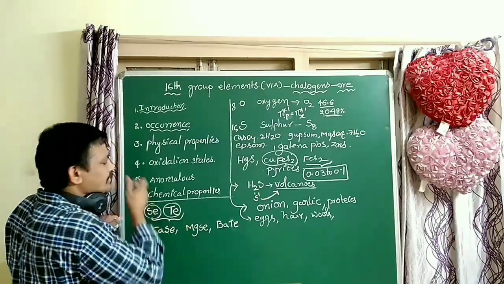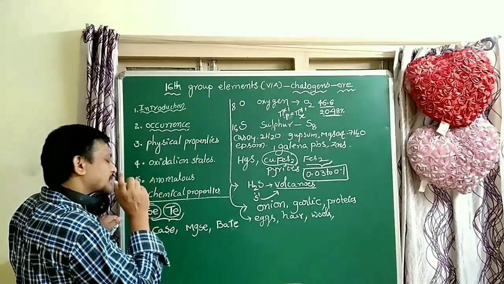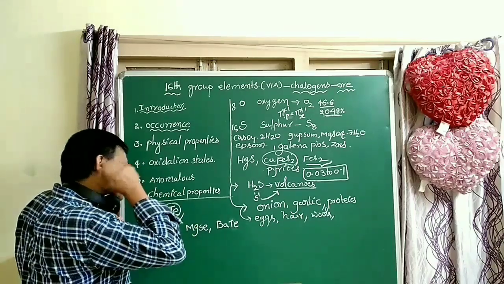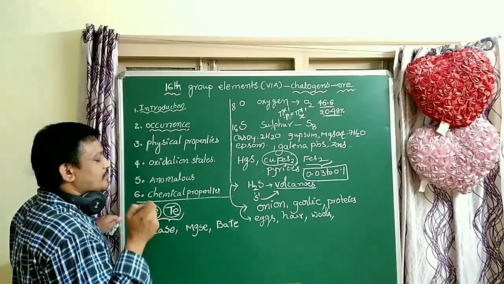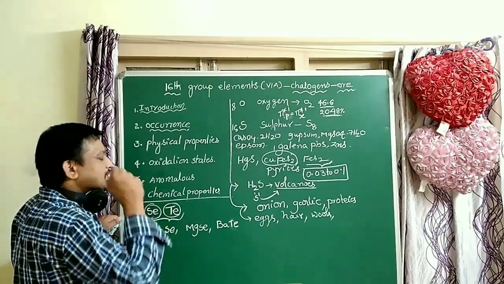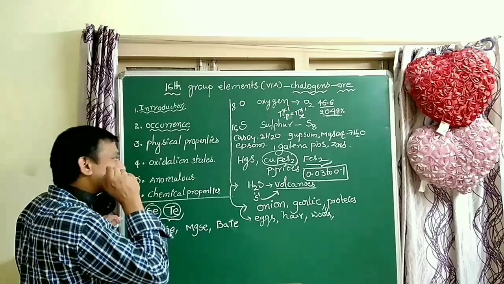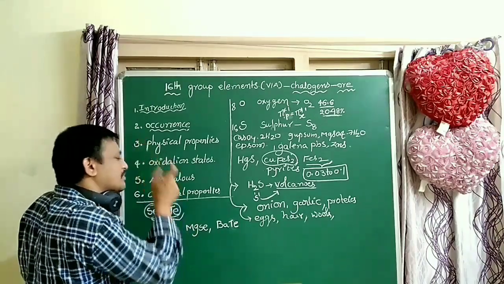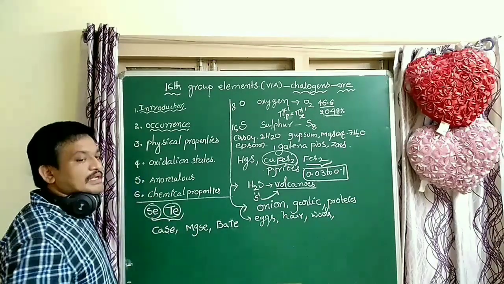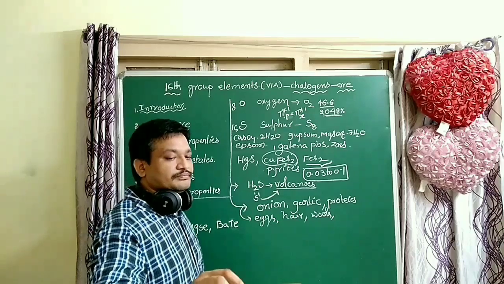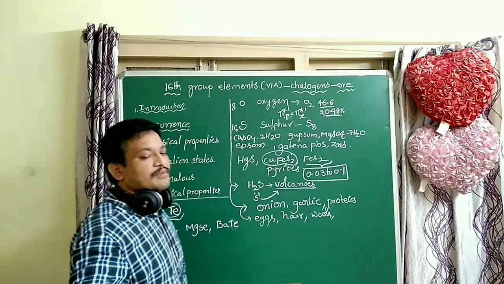Polonium and livermorium are radioactive elements, present in very little quantities. Polonium is a naturally occurring element, and livermorium is a radioactive, man-made element, laboratory prepared, in the 16th group of the periodic table.